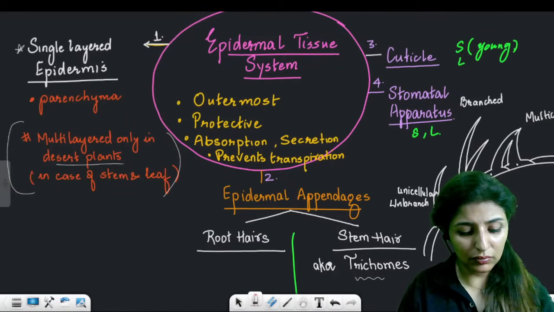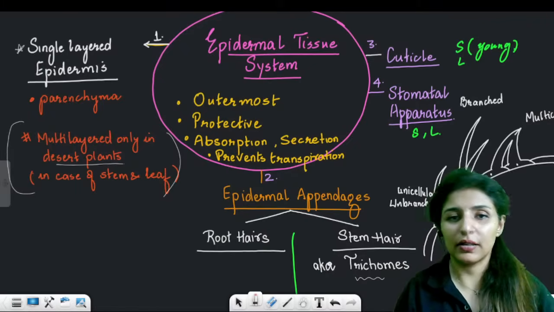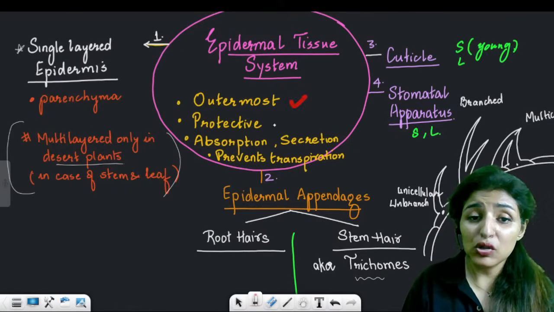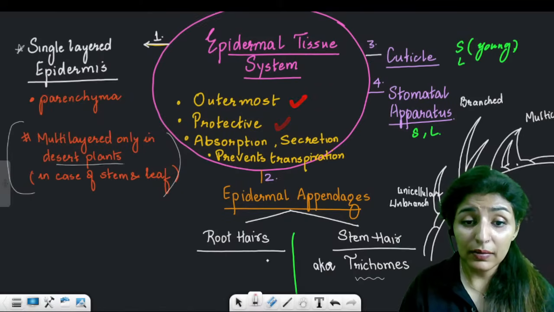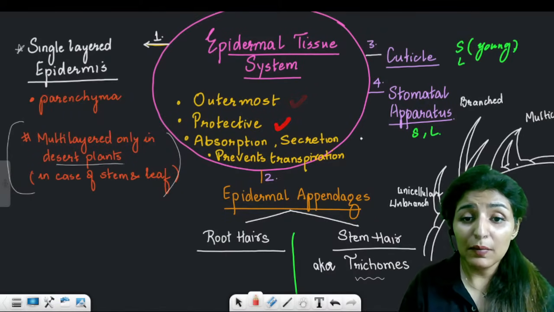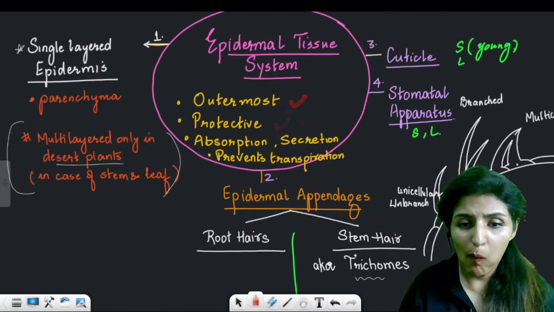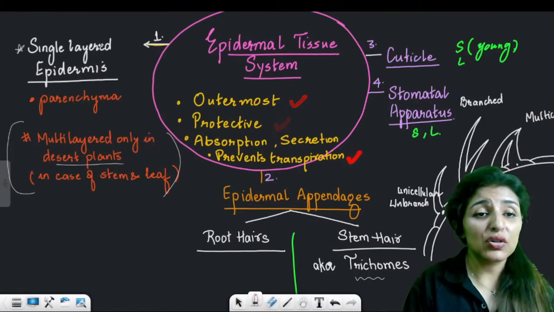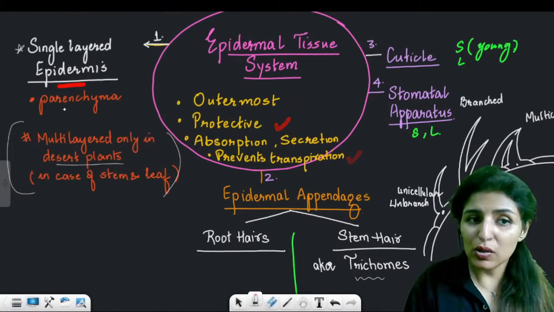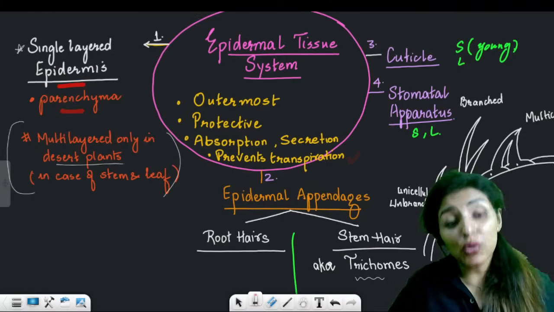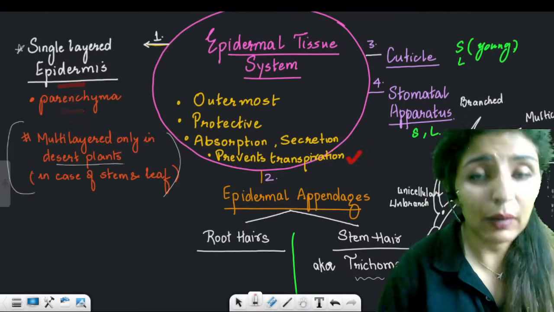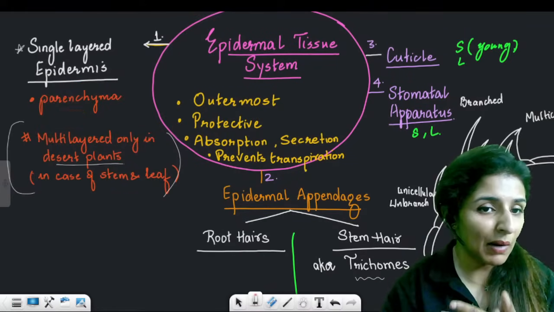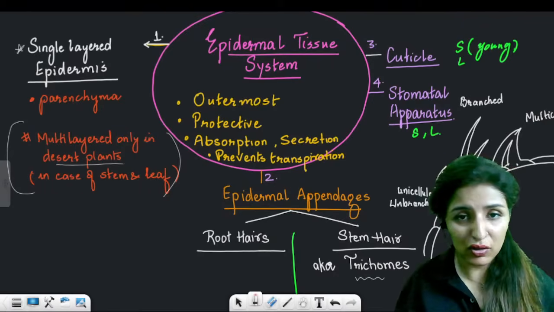Is that clear now? Okay. So the epidermal tissue system is the outermost tissue system. It is protective in nature. It is also meant for absorption and secretion, and it prevents transpiration. See what all comes under this tissue. The single-celled epidermis is always made up of parenchyma. Usually, epidermis is single-layered, but only in xerophytes, only in desert plants, it can be multi-layered to prevent transpiration.